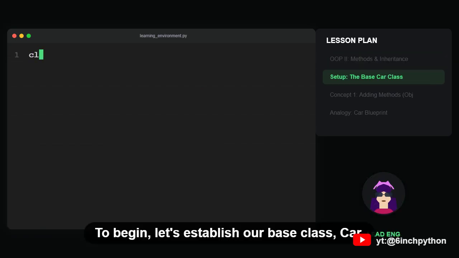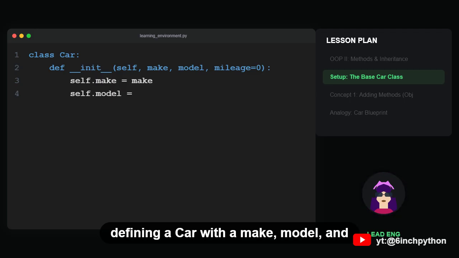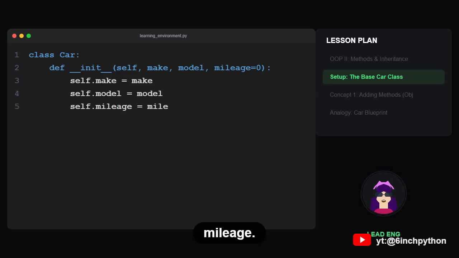To begin, let's establish our base class, Car. This class only stores data, for now. We are defining a car with a make, model, and mileage.